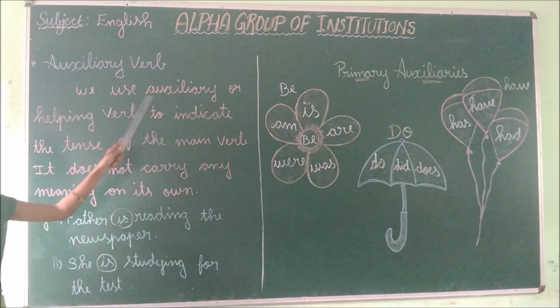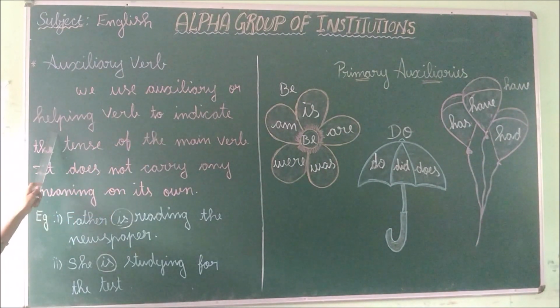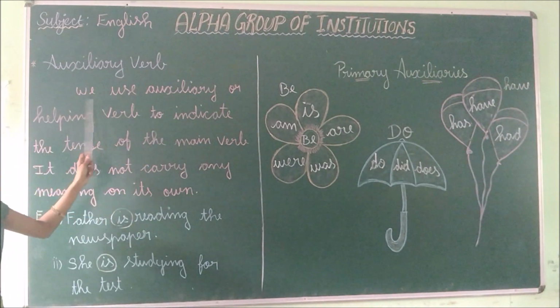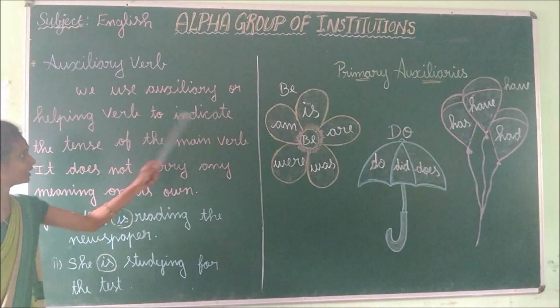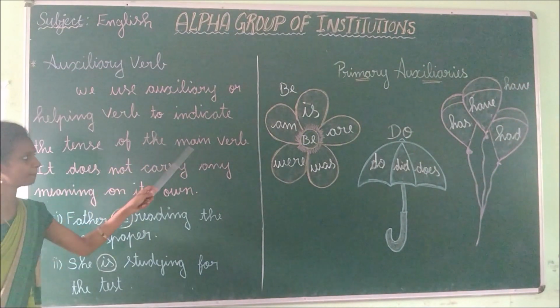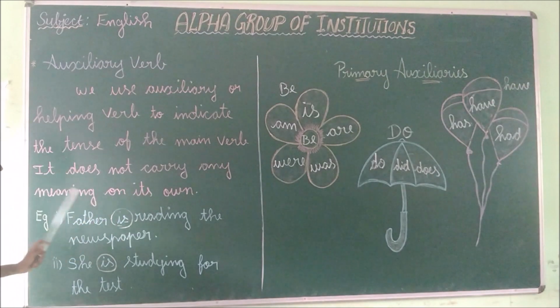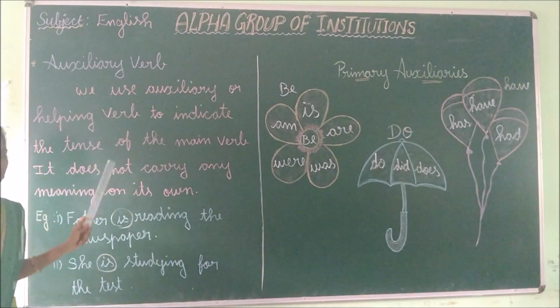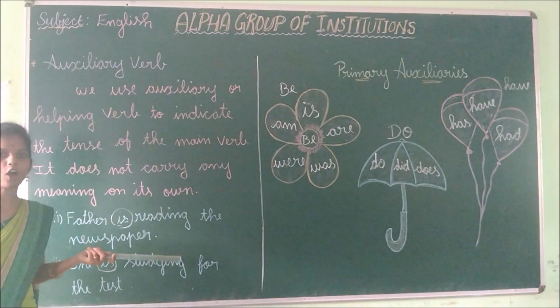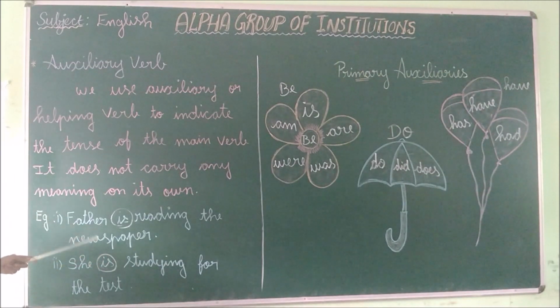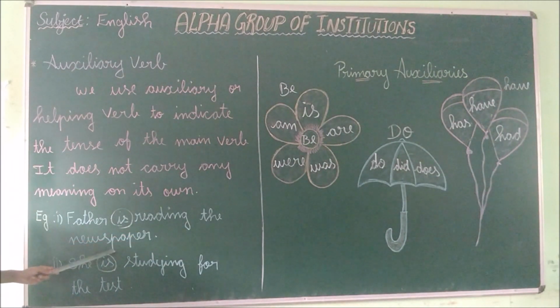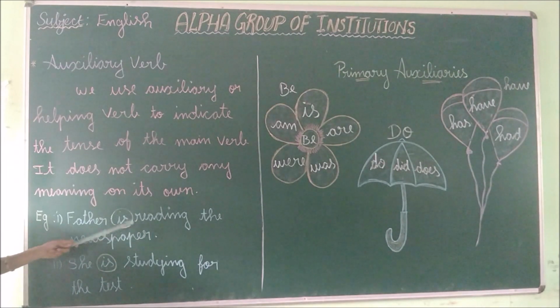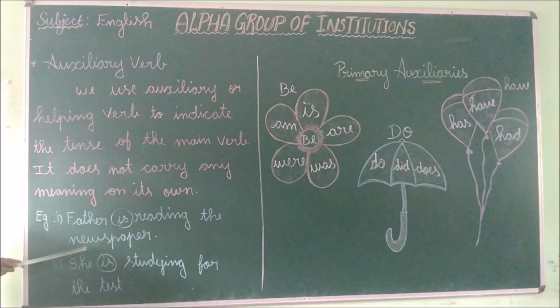Auxiliary verb is also called a helping verb. Usually we use an auxiliary to indicate the tense of the main verb. And the auxiliary verb does not carry any meaning on its own. See the example. Father is reading the newspaper. Here, is is the auxiliary verb. Is does not have any meaning on its own.